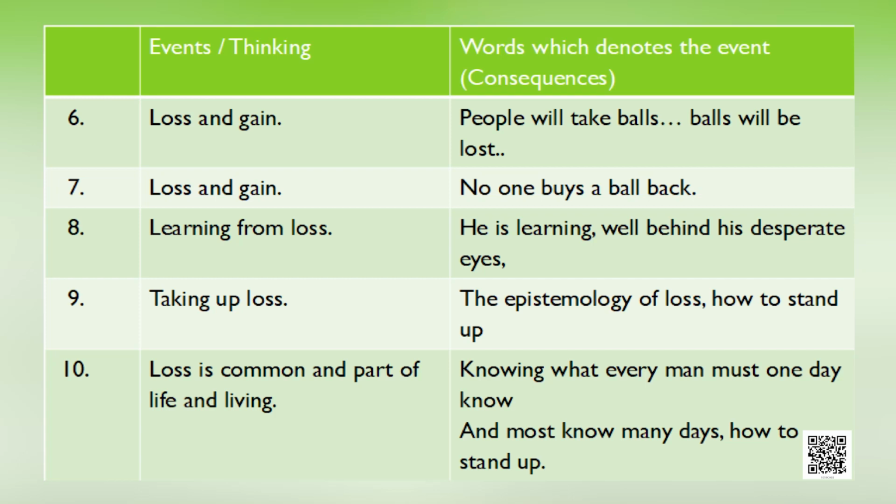Learners, we will discuss further the epistemology of loss. It is a big word. Epistemology is the nature of knowledge, here the nature of loss, how people lose things. One is why we lose things, because we forget or we make mistakes, errors, blunders, so we lose. On the other hand, we sometimes lose without knowing why we are losing. So, the event of losing something has its own nature. Loss is common and part of life and living. Knowing what every man must one day know, and most know many days, how to stand up.